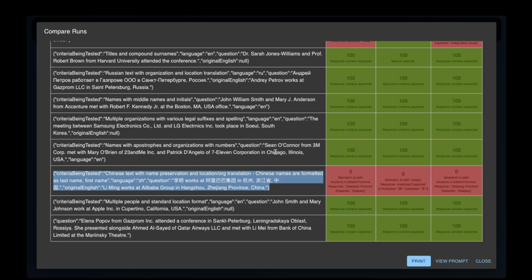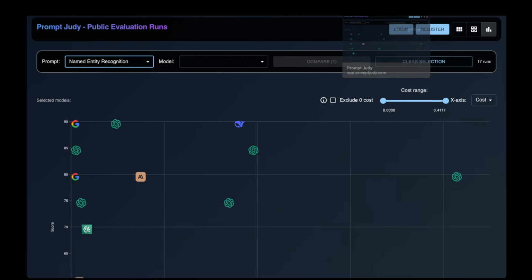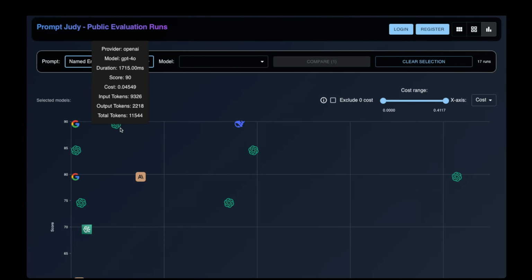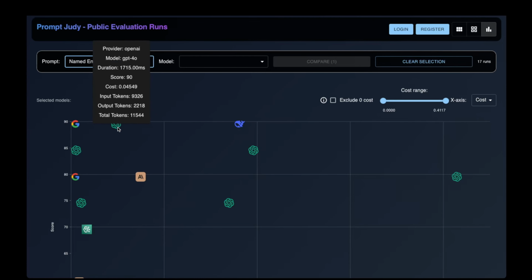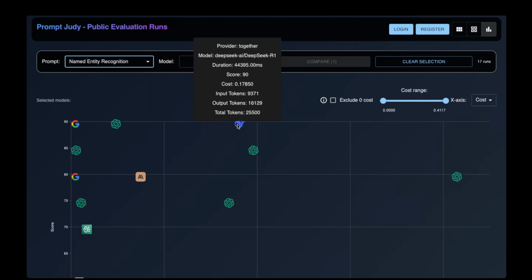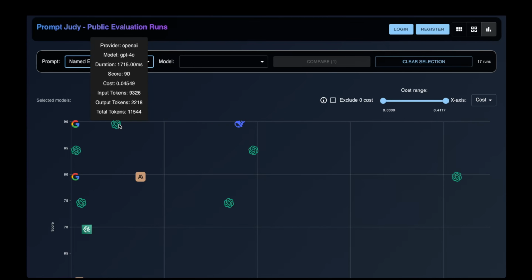Now, before we close off this chapter, let me show you the results of the non-reasoning models on this same task. If you look at this, we have some pretty strong contenders. We've got 2.0 Flash, which got a pretty good score, and so did GPT-4o. And again, you can look at these results on the site as well.